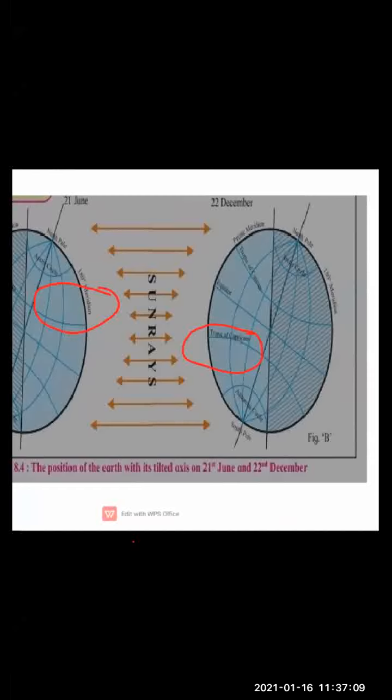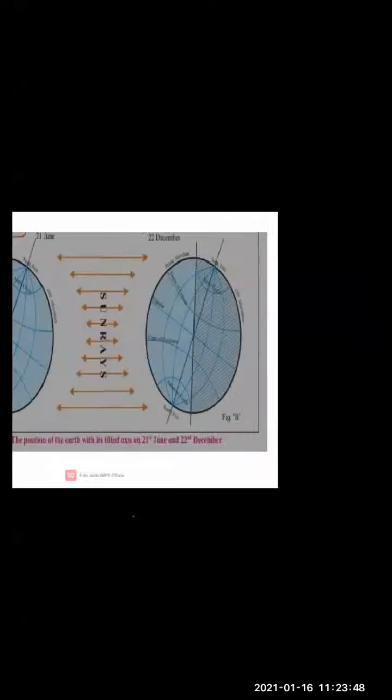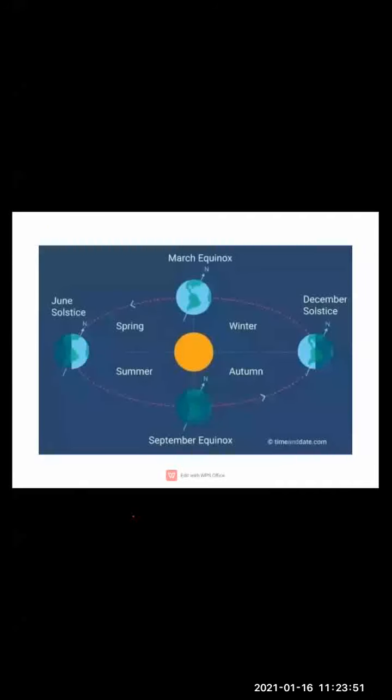Only on these 2 days, 21st June and 22nd December, the sun rays become perpendicular on the Tropic of Cancer and Tropic of Capricorn. These 2 days are called as solstice days. What are they called as? Solstice days. Okay, now moving ahead.